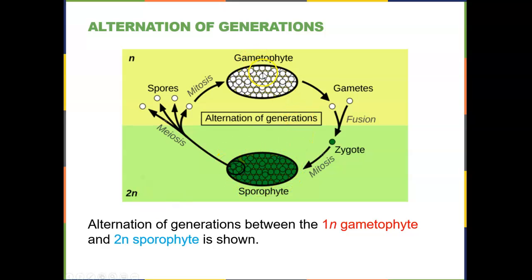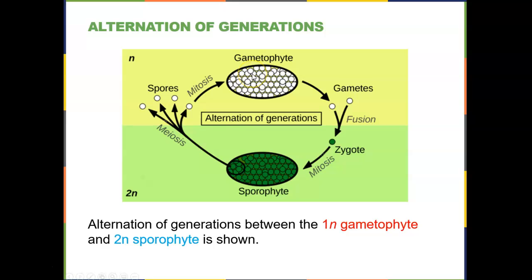So what happens is this gametophyte makes gametes, which are haploid. Two gametes fuse together to make a zygote, which is diploid. That zygote grows into a multicellular phase organism, and then, through meiosis, makes spores, which then grow into a multicellular gametophyte.